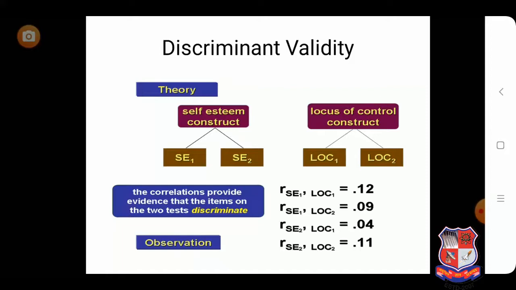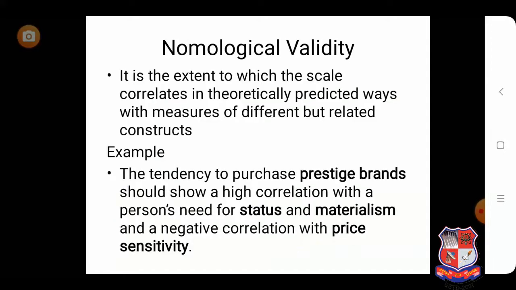Here we can say that the correlation between SE1 and LOC1 is 0.12, SE1 and LOC2 is 0.09, SE2 and LOC1 is 0.04. So here we can see that a very low correlation is observed between two different constructs. Then we can say that these two are discriminant valid, meaning if constructs are not theoretically related with each other, they should be different and a low correlation should be observed, then we can say that it is discriminant valid. Next, we will move further towards the nomological validity.